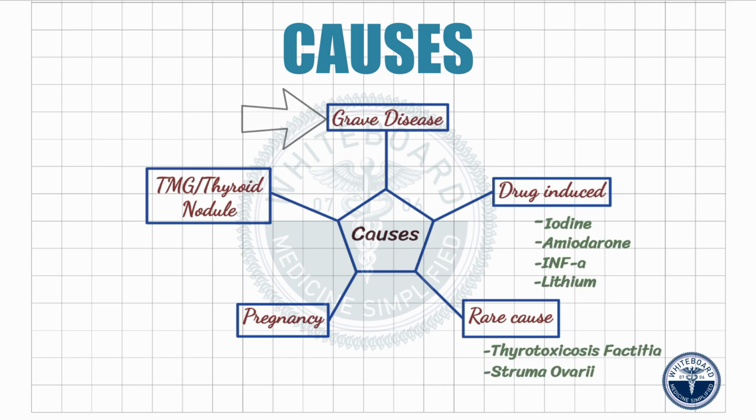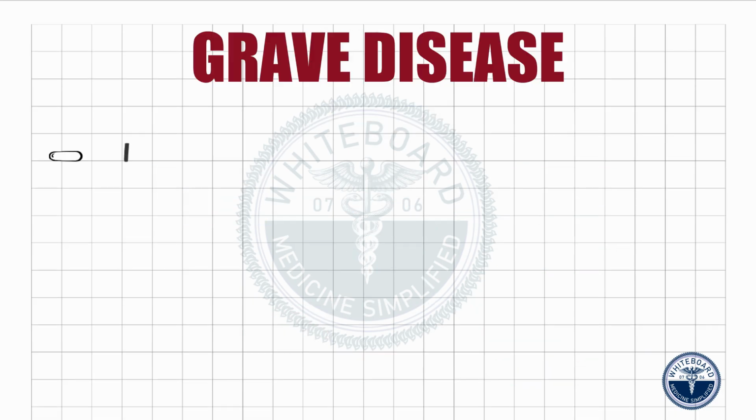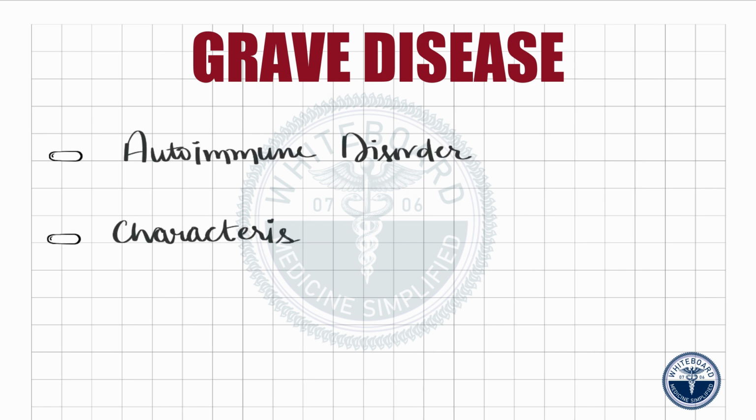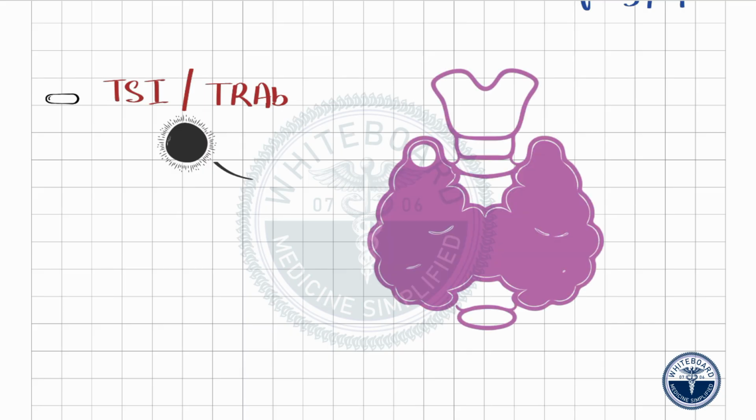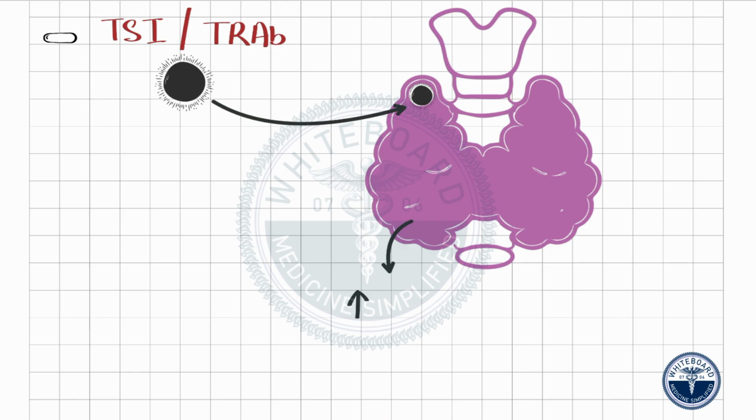Among them, Graves' disease is the most common cause of thyrotoxicosis. It is an autoimmune disorder characterized by an increase in synthesis and release of thyroid hormone. In Graves' disease, the autoantibodies known as thyroid stimulating immunoglobulin or thyrotropin receptor antibodies bind to the TSH receptor in the thyroid cell membrane and stimulate the gland to overproduce the thyroid hormones.